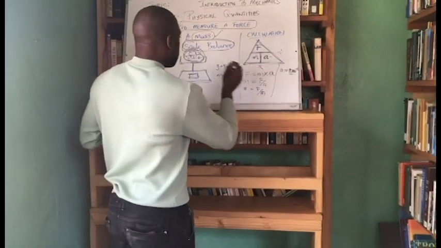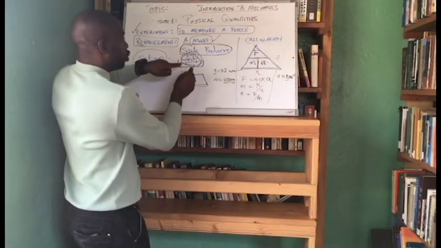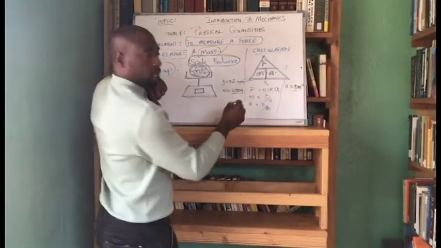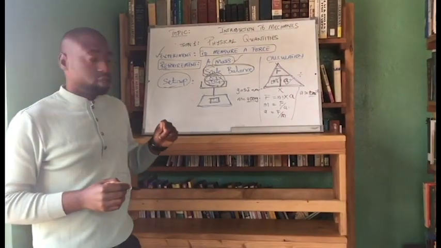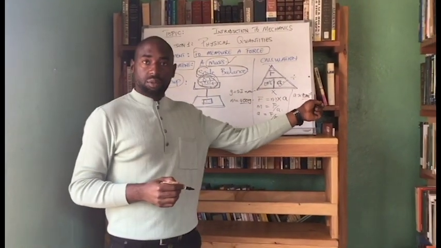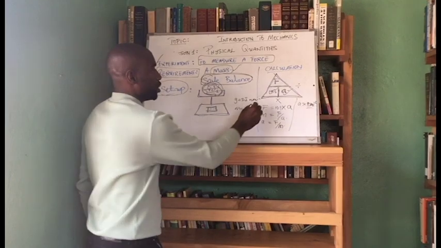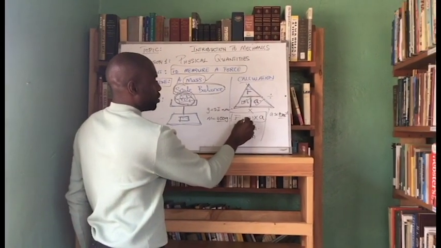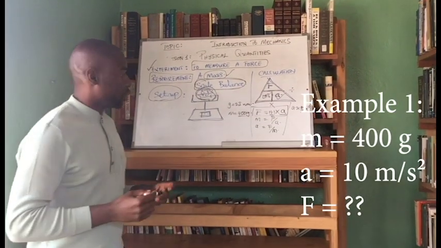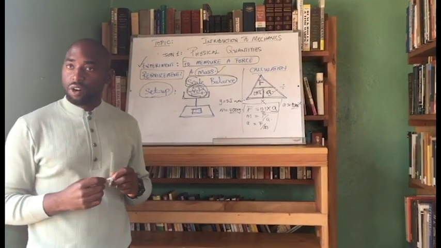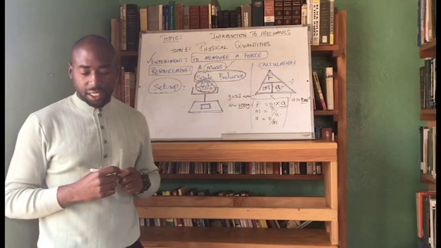Therefore, since we already know the mass of the object, and we know that the acceleration due to gravity on Earth is assumed to be approximately 10 meters per second squared, using the formula force is equal to mass times acceleration, we can calculate the force of an object.